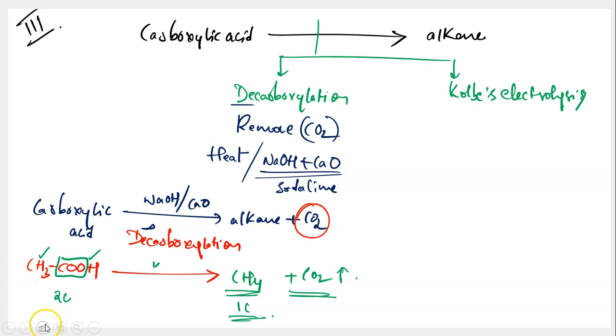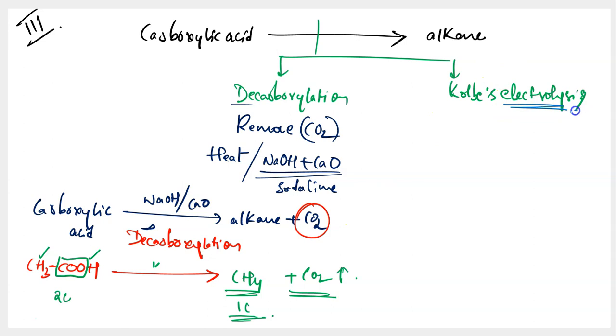Basically, Kolbe electrolysis is a named reaction, and this named reaction involves considering a carboxylic acid and removing a few carbon and oxygen atoms from that carboxylic acid. So to understand this Kolbe electrolysis better, we first of all need to work out on what exactly is meant by the term electrolysis. It's not new, or it's not for the first time that we are listening to electrolysis. We have learned about it in our early grades itself. Like you have studied about electrolysis of water in your school, and then you studied electrolysis in class 11 also, right, in redox reactions. But anyway, we will recap electrolysis in brief.